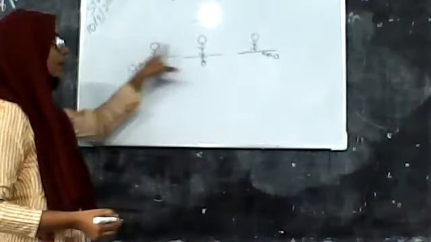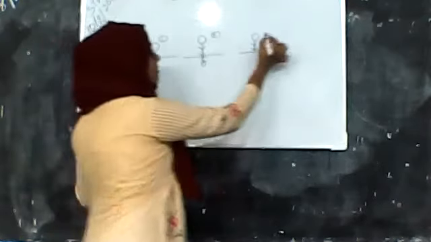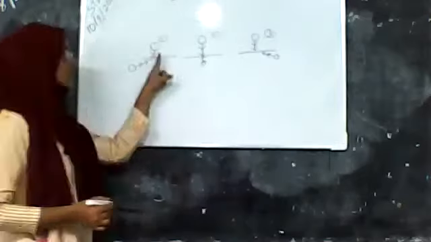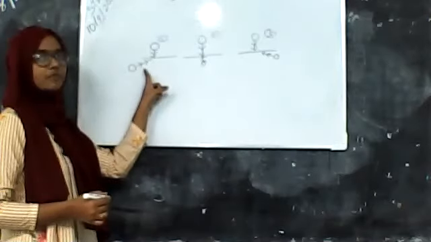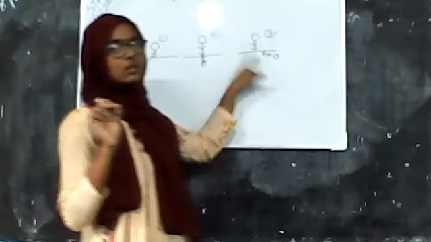The upper part shows three images of an object: first one, second one, and third one. Below that line, we show the shadow of the object at different times of a day. This is the shadow of the first, this is the shadow of the second, and this is the shadow of the third.